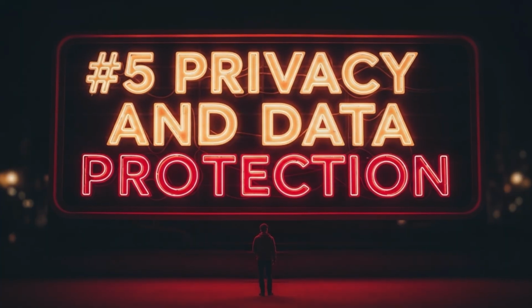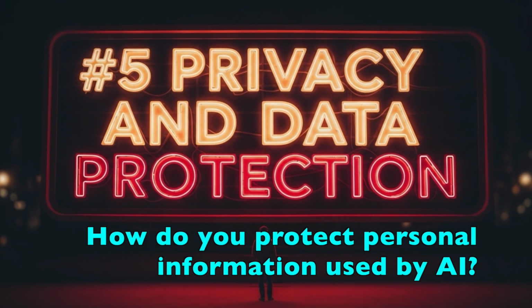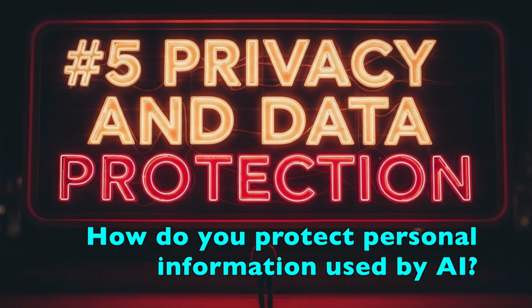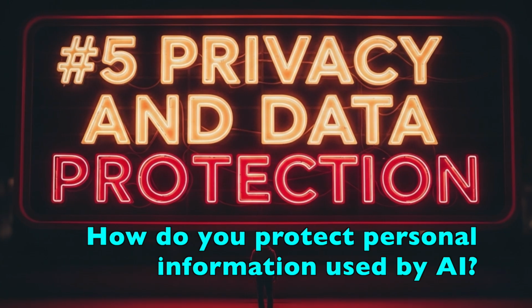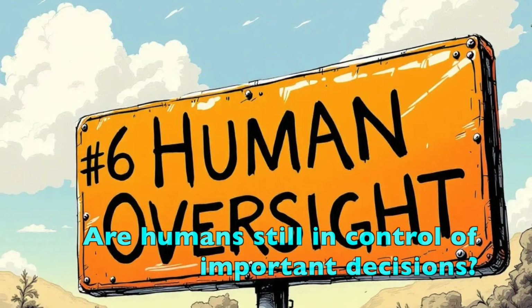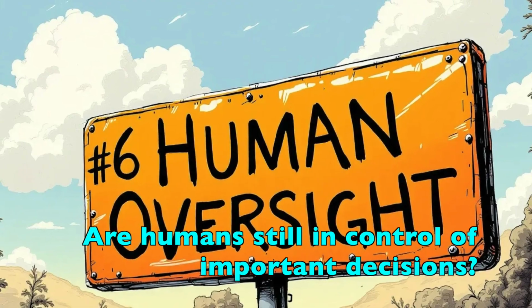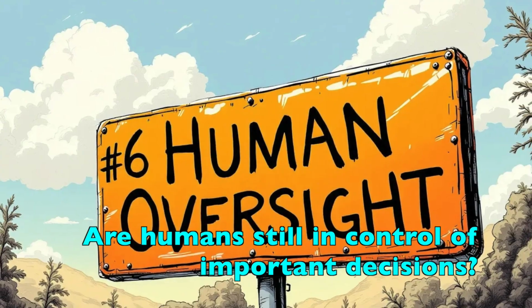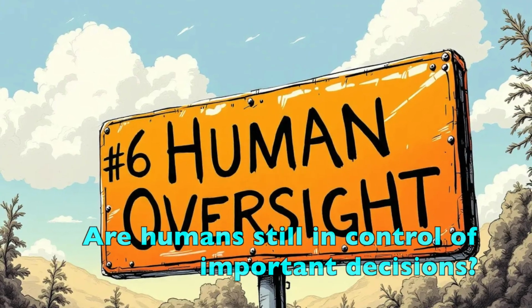5. Privacy and data protection. How do you protect personal information used by AI? Do you have consent to use people's data? Are you following data protection laws? 6. Human oversight. Are humans still in control of important decisions? Can people override AI decisions when needed? How do you maintain human judgment in the process?